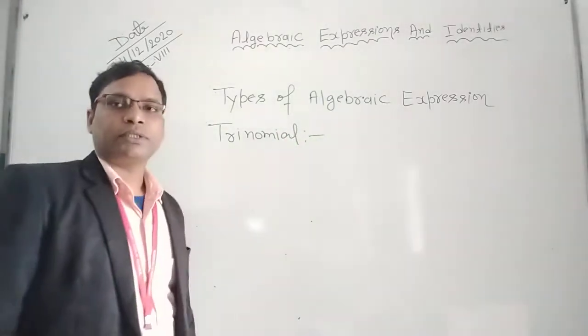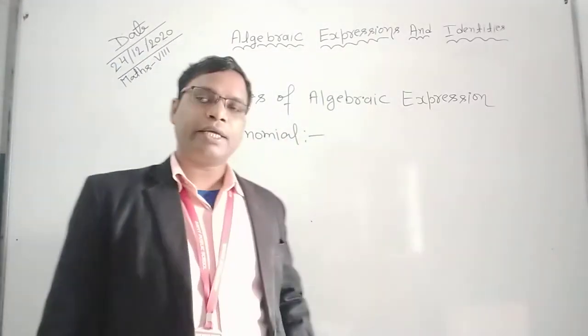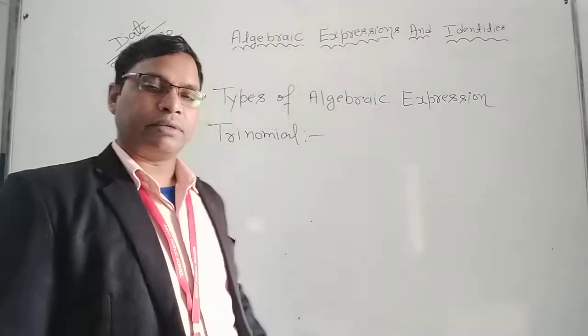What is a trinomial? You can say it is an algebraic expression which has only three terms.